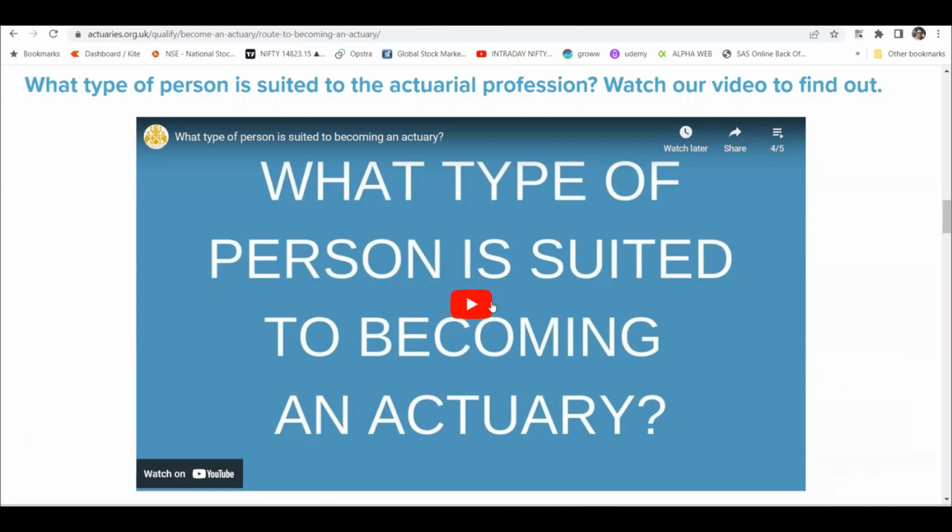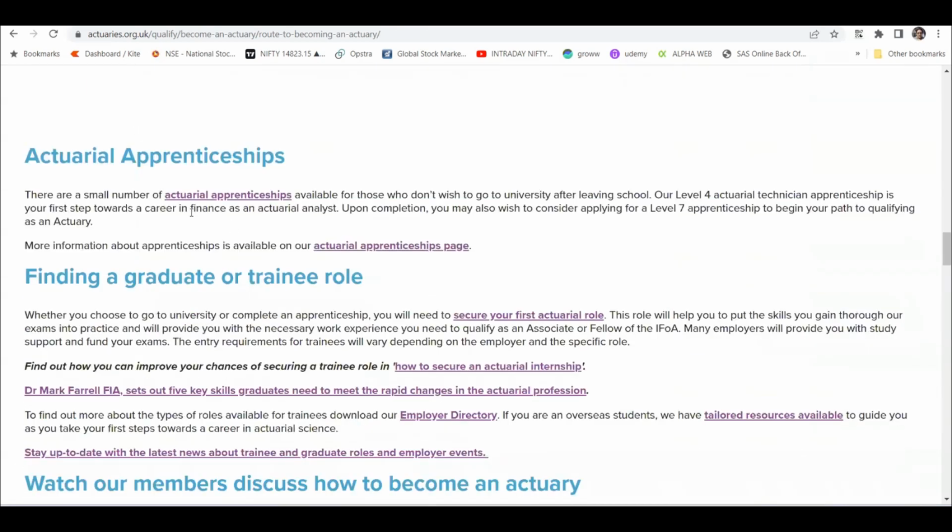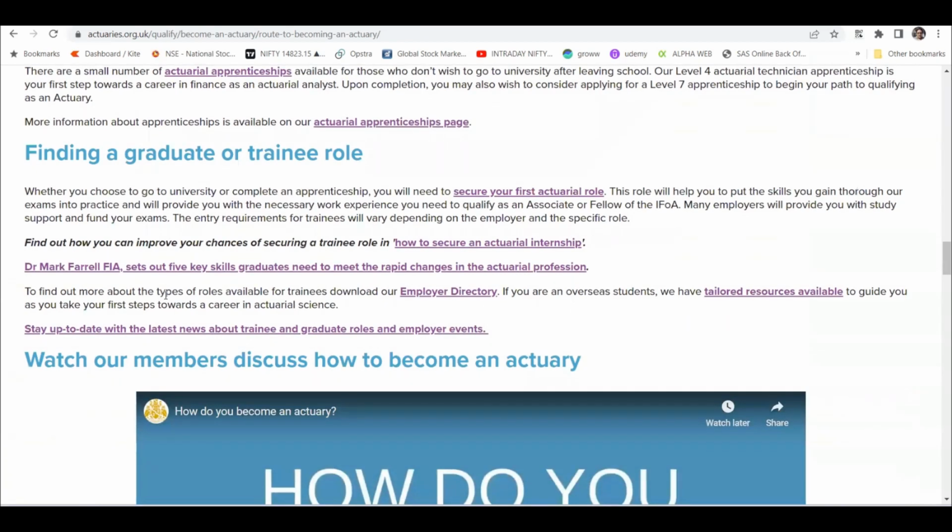You need not be a maths genius to clear all the 13 papers actually. But yeah, you do require maths knowledge, and if you are willing to get to that level over a period of time, that works. Right, actuarial apprenticeship, and I think that is once again related to their country, the UK, so I think this is not very important for us, right?